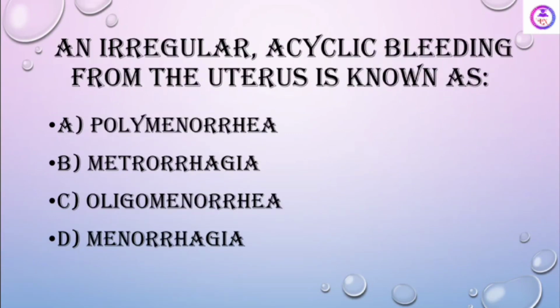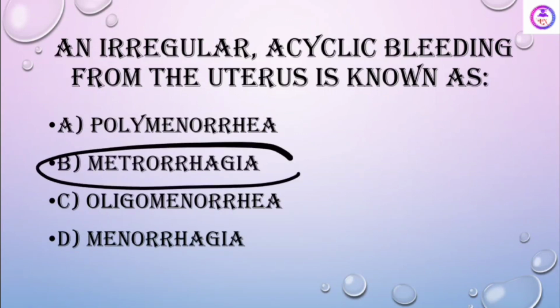An irregular acyclic bleeding from the uterus is known as, see, options are polymenorrhea, metrorrhagia, oligomenorrhea, menorrhagia. So here the answer is metrorrhagia.